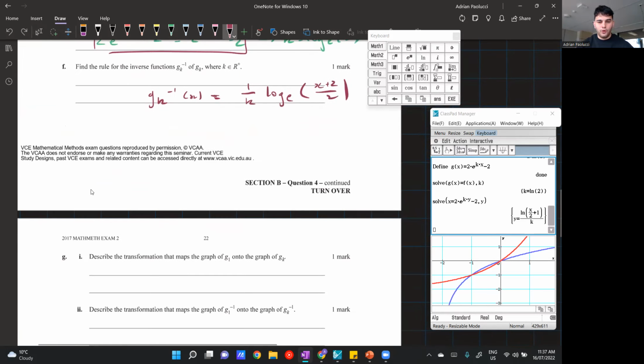So as I said before, G of 1 is essentially G of K, but when K is equal to 1. So if I did that, G1 of X should equal 2e to the power of Kx minus 2, but when k is equal to 1. So it would be 2e to the power of x minus 2. And then gk of x is equal to 2e to the power of kx minus 2.